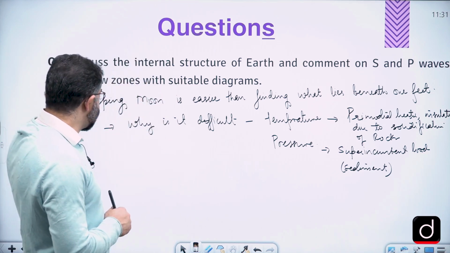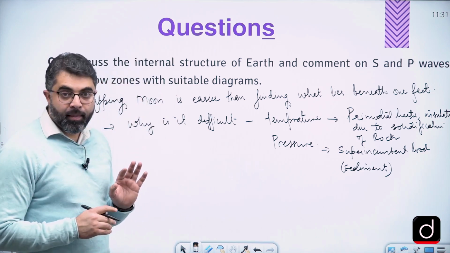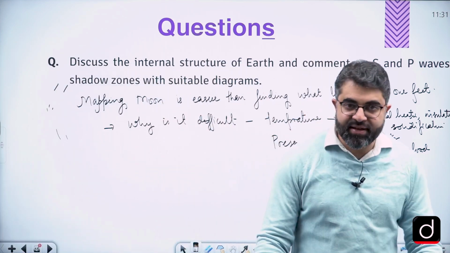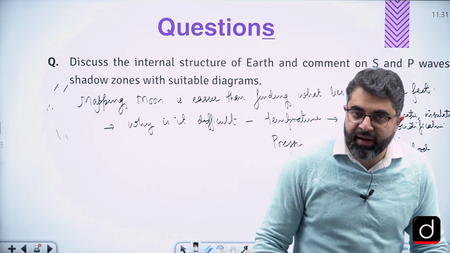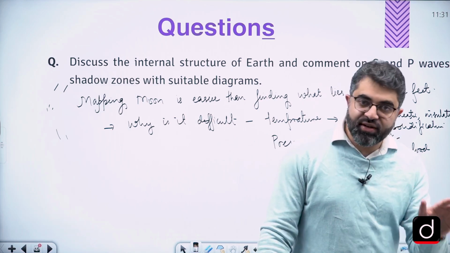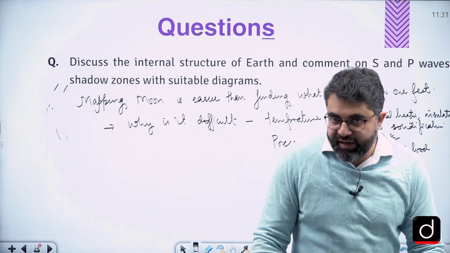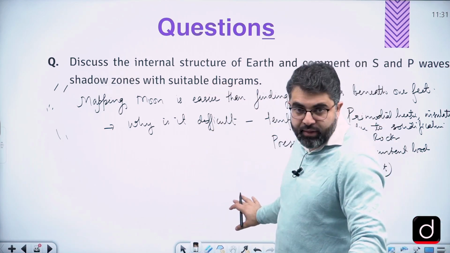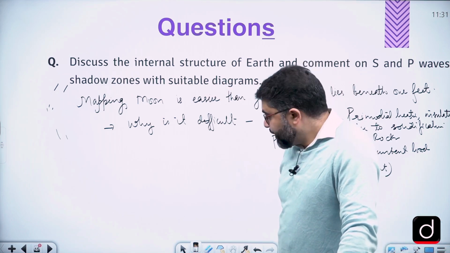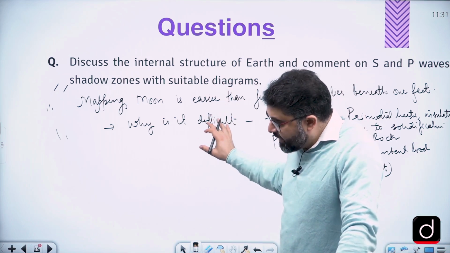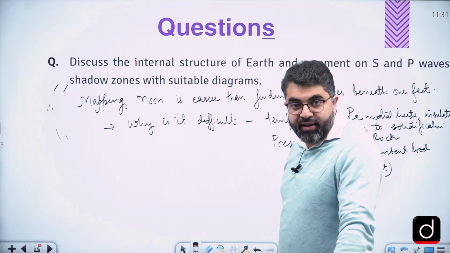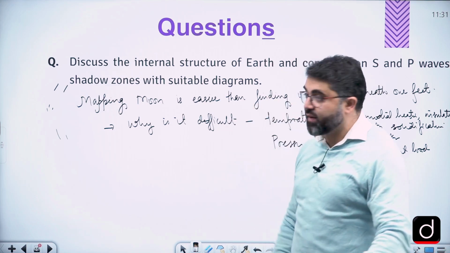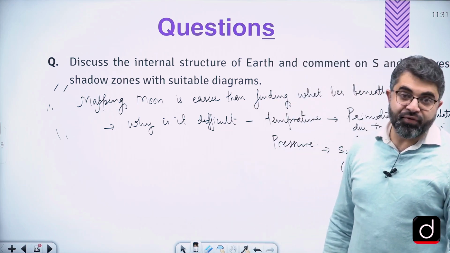So here we have this one word. What we are trying to do here is just justify the reason why mapping moon is easier than finding what lies beneath our feet. Structuring of the answer, we will discuss a little later. So this is how we know about it. Now, when you write something like that in your answers, that automatically makes S waves and P waves quite useful.